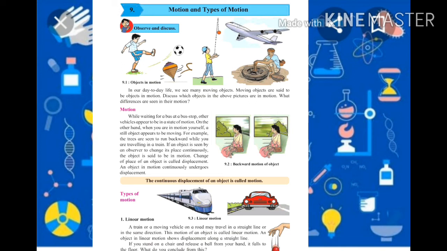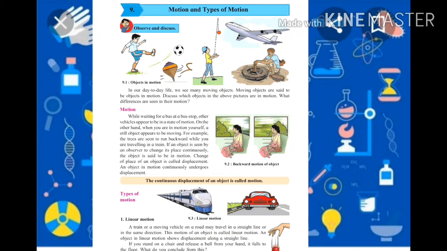So what is meant by motion? The continuous displacement of an object is called motion. When any object has continuous displacement, means it changes place from one place to another, that continuous displacement of an object is called motion.